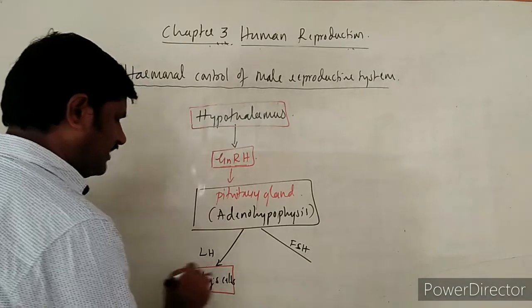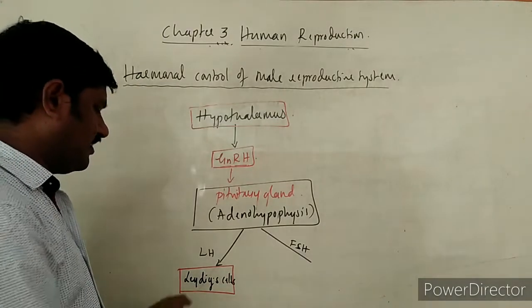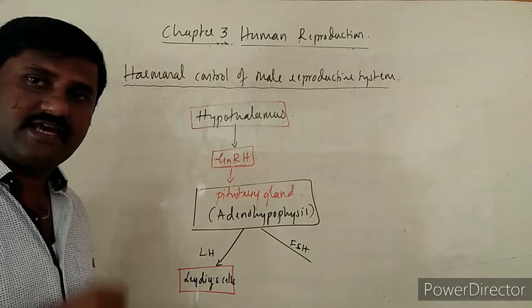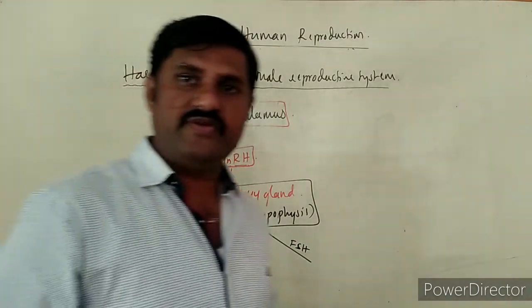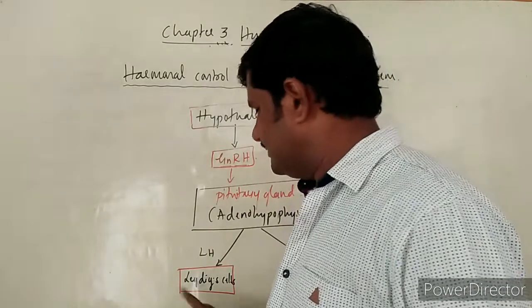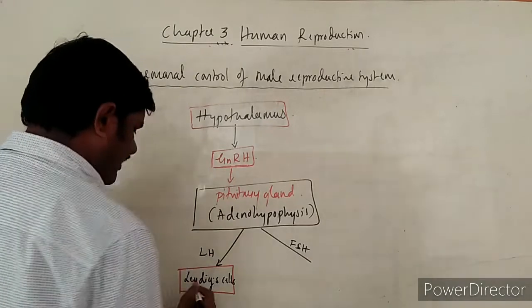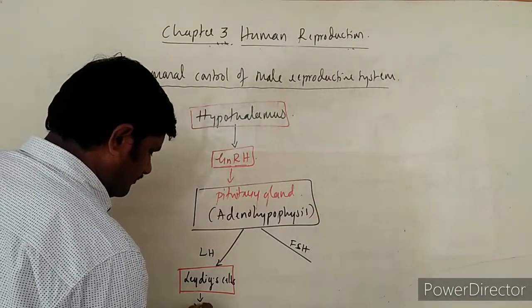These Leydig cells are usually present in the interstitial cells, so these are also called interstitial cells. They are present in the interstitium, in between the seminiferous tubules. Already we have gone through. And these cells secrete testosterone. Very important one, that is androgen.